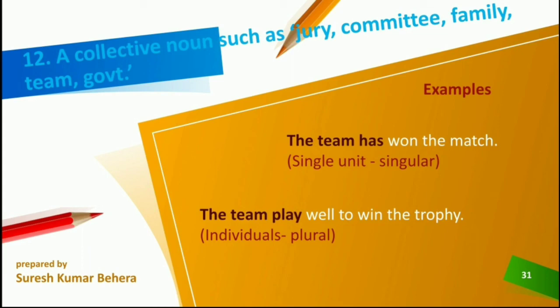The team has won the match. Here the team is referred to as a single or one unit. It consists of 11 players, but it is one. The team has, so it is singular, so the singular verb has is used. The team play well to win the trophy. Here the team means all the 11 players or the 6 players which constitute a team. So it is plural in the sense. As it is plural in the sense, the plural verb play is used. The team play well to win the trophy.